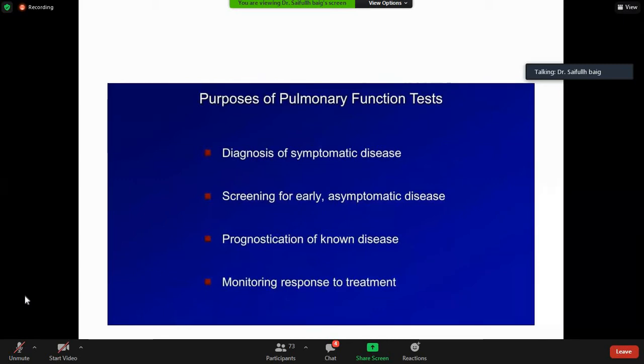Then, for screening for early asymptomatic disease, it means that someone who is at a risk of developing some lung pathology and he is asymptomatic. So, how do you assess him? You assess him by doing a pulmonary function test. So, any idea who will be at risk of developing a disease? One is a smoker. He is prone to develop COPD. Any other example? Other than smoking? Any other risk factor for pulmonary disease in an asymptomatic person who you want to assess?